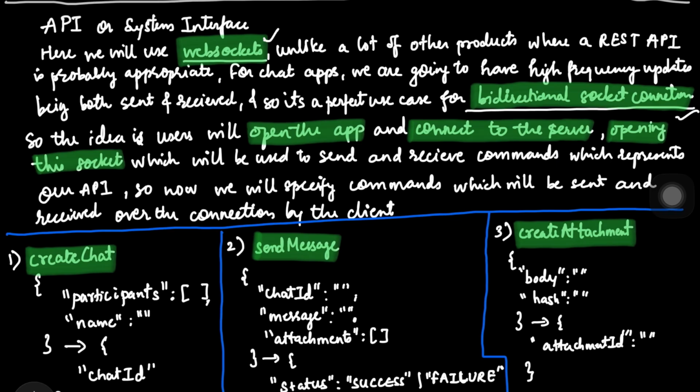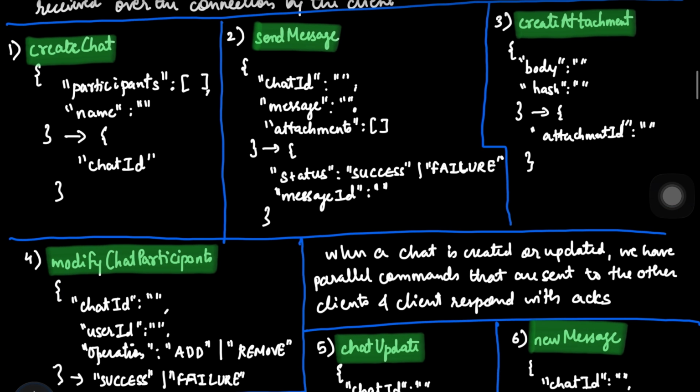So here we have 6 basic commands for us, which are create chat, send message, create attachment, modify chat participants, chat update, and new message. So these are all 6 commands which are going to flow through our pipe, or the WebSocket connection. So the first one is create chat. This is the start of our journey.